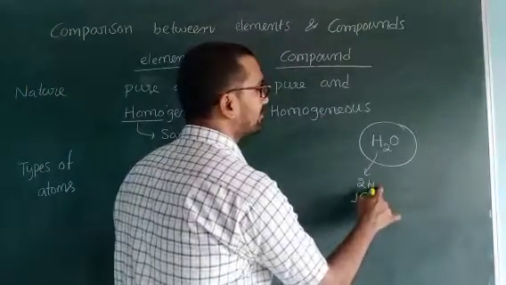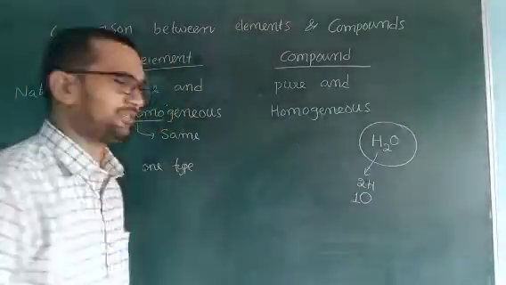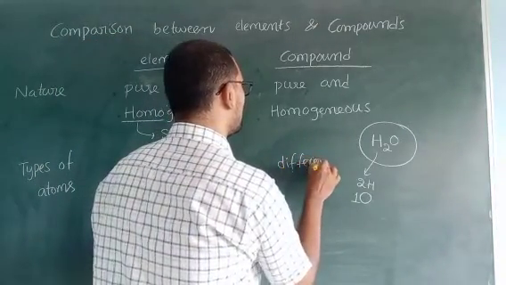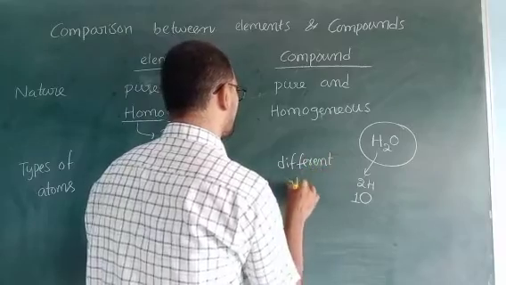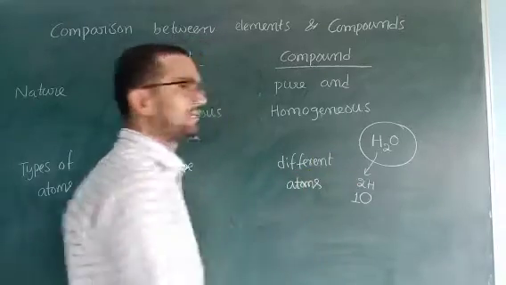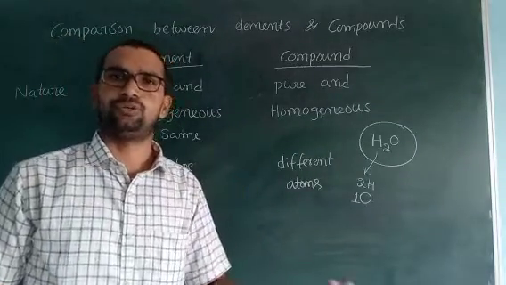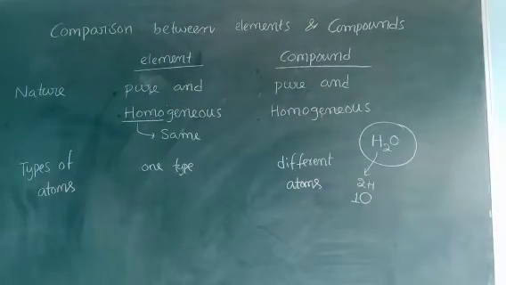So, different atoms are present in a compound. This is the second one.